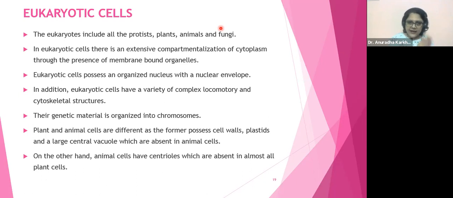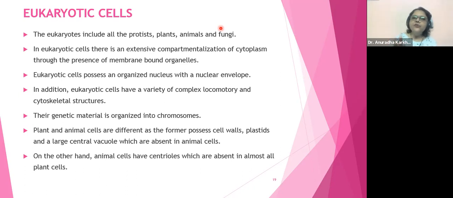Got it? So they are saying that in addition, the eukaryotic cells are going to have complex locomotory structures and cytoskeletal structures as well. So you understood the meaning of the word cytoskeletal structures? All of you? Yes? These are the things that we have to understand. If you understand every word that you are reading now, then your entire bio is completely understood. If you miss one of the words and don't know its meaning, then it will be very difficult for you to understand the entire concept.